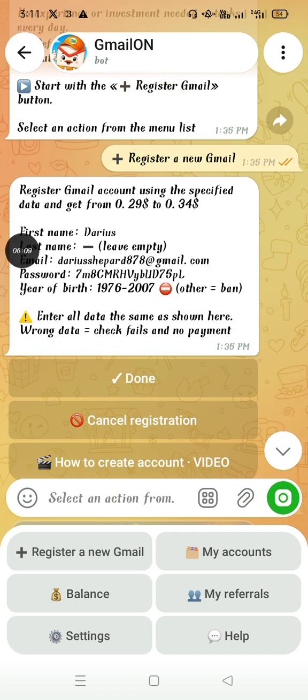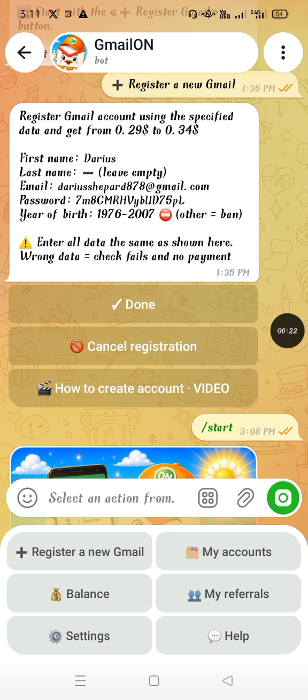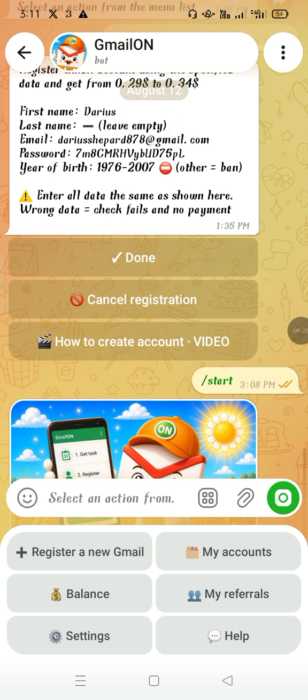So for example, I was given: register a Gmail account using the specified data. The first name was Darius, last name was leave empty. So you have to follow the instructions that are given below. The email address, they have already given me. The password they have given me. So I have to use all the details that they have given me. Enter all the data the same as shown here. Wrong data, check fails, and no payment, okay? So as you can see, done.